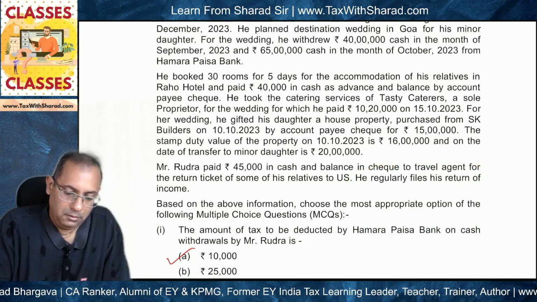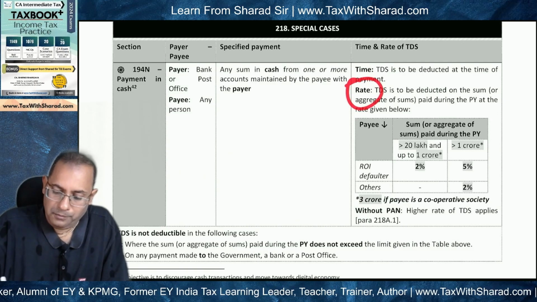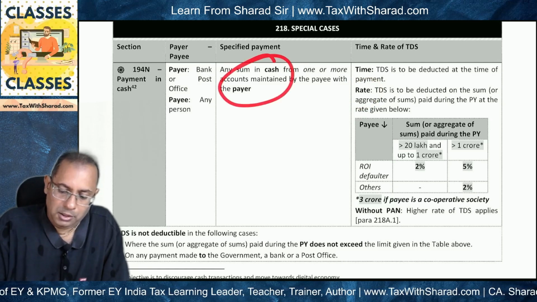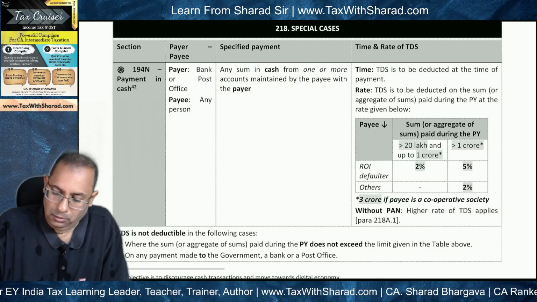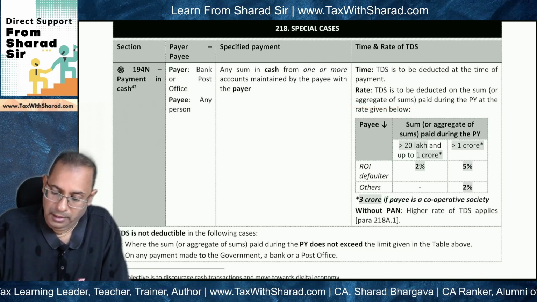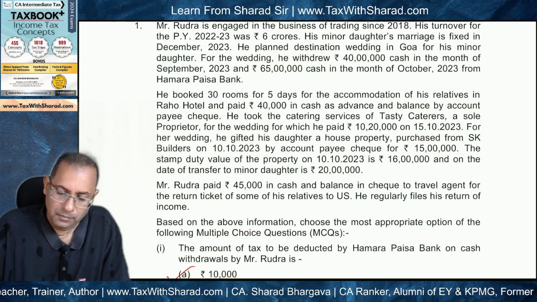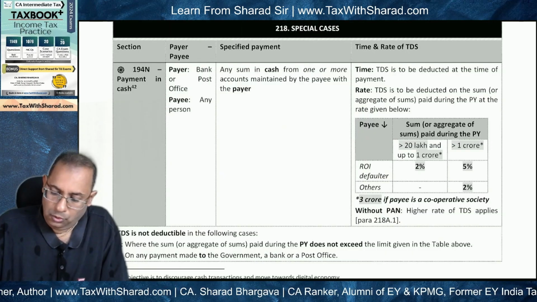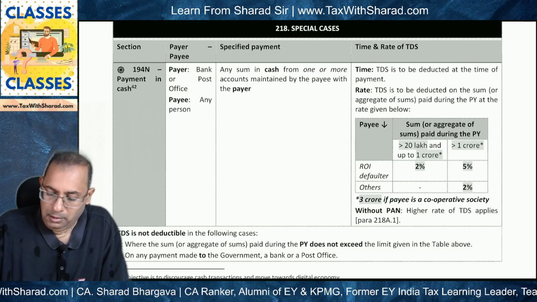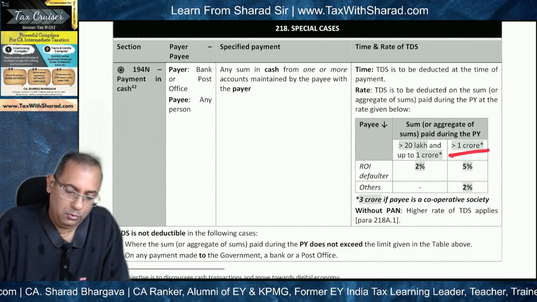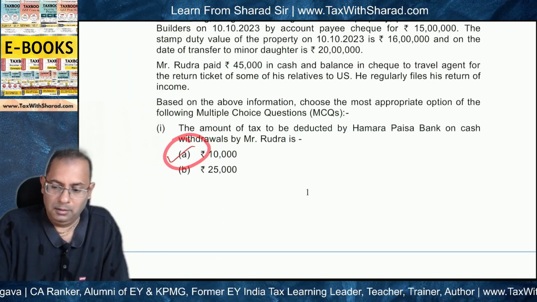That means Mr. Rudra is not an ROI defaulter. So what is the rate under 194N? For any sum in cash from one or more accounts maintained by the payee with the payer, TDS is to be deducted on the sum or the aggregate of sums. The aggregate is 1 crore 5 lakh, right? Yes, it's 1 crore 5 lakh. So the ROI defaulter case is not applicable. For others, TDS is to be deducted at 2% on the sum exceeding rupees 1 crore. So 2% of 5 lakh means it's 10,000. So this is the correct answer.